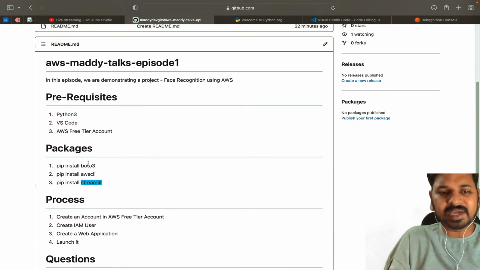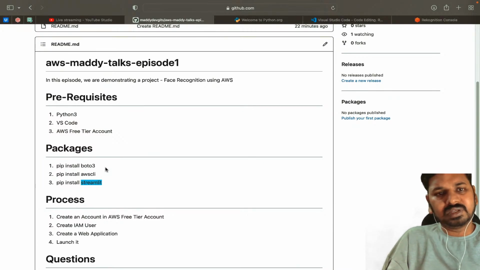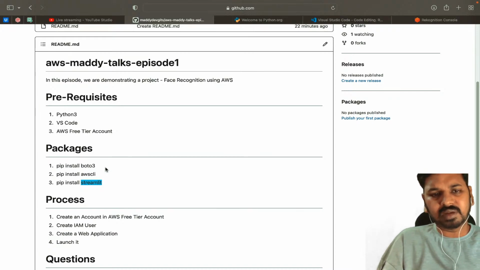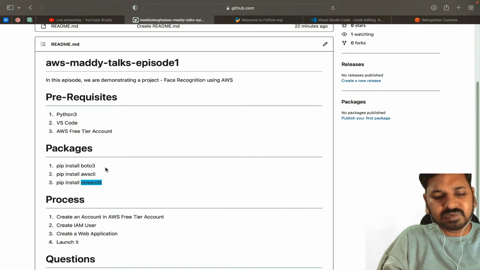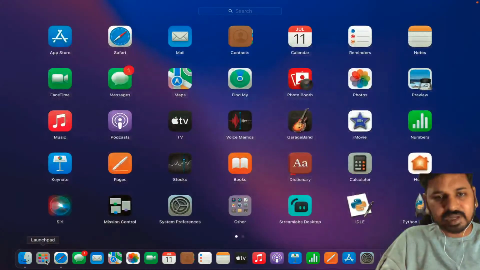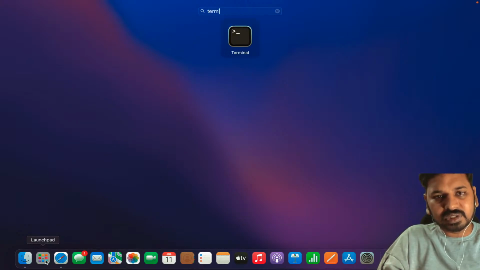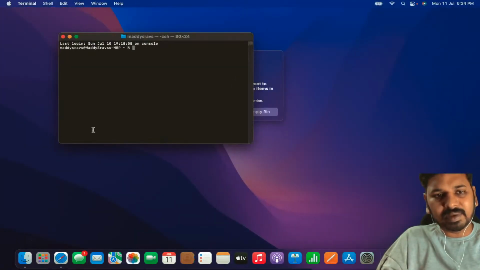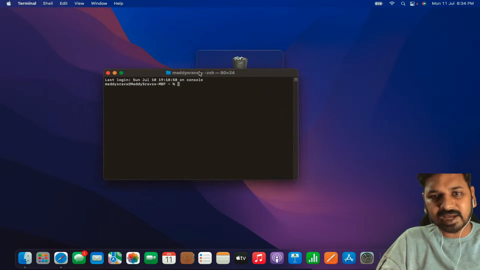So these three packages, let me show you how to install them. Now what we have to do is open the command prompt. I'm on Mac, so I'll be opening Terminal. On Mac it is called Terminal, and on Windows it is called Command Prompt. You can open Command Prompt, and you'll get a black colored shell.